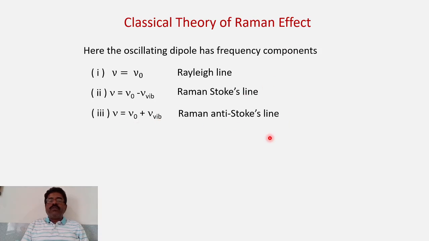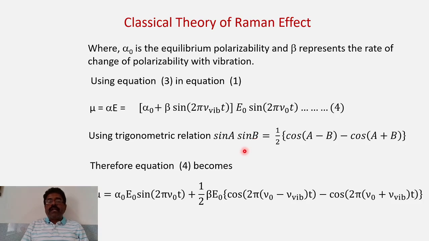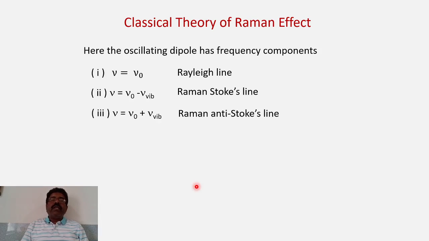So theoretically we have proved that the scattered light, which is because of this oscillating dipole, because of molecular polarizability in the presence of the external electric radiation, contains three components: first the Rayleigh line, then nu 0 minus nu vibration, the Stokes line, and the anti-Stokes line. So this is how one can understand the Raman effect.